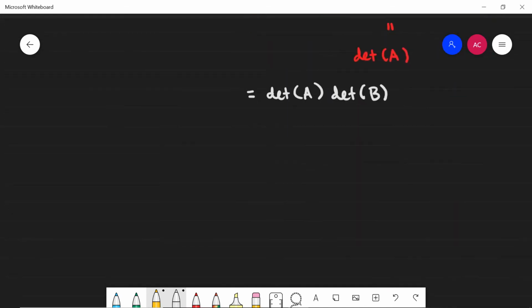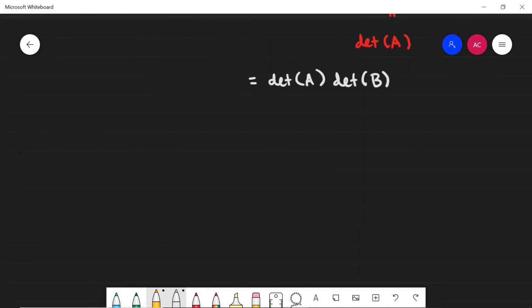So now what we have to do is complete the proof in the case that A inverse does not exist. So this is our second case, case 2. We're going to assume here that A inverse does not exist.